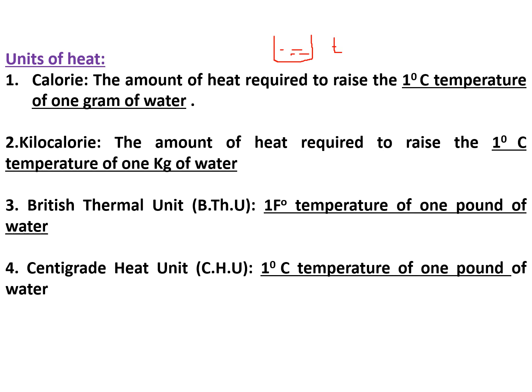If the temperature is 25 degrees centigrade and you want to make it 26 degrees centigrade, how much heat should you give to that water? That energy is called a calorie. So to raise the temperature of 1 gram of water by 1 degree centigrade, the required heat energy is called a calorie.